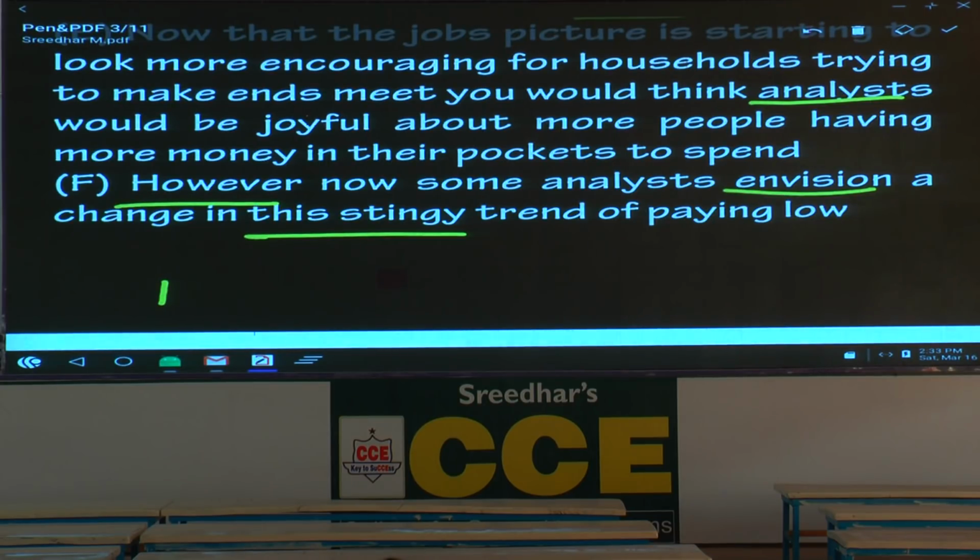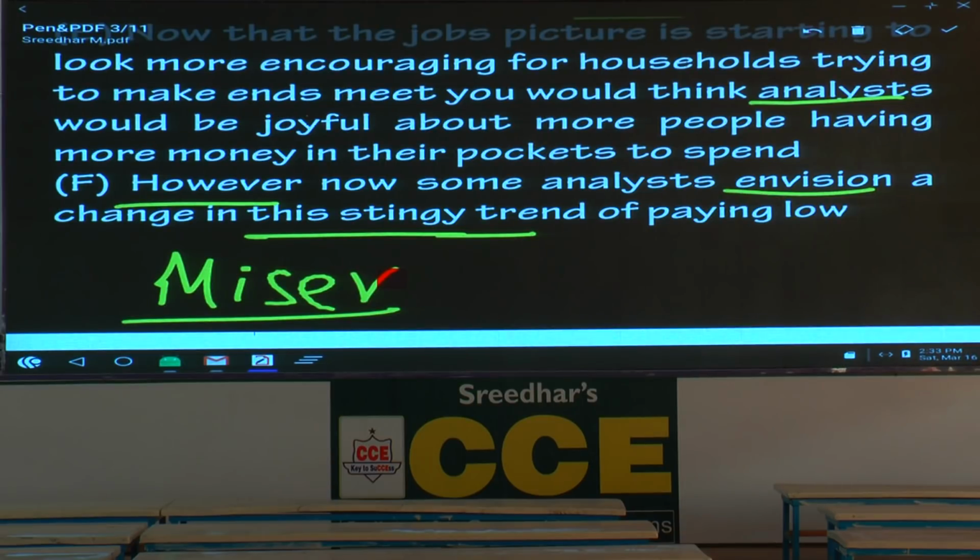And the same thing has been repeated. Paying low is what? Stingy attitude. You know the meaning of the word stingy. Old English we would say miser, but now we say stingy person. So what is the last sentence? F is the last sentence. Now the $1 million question, who has got this order?